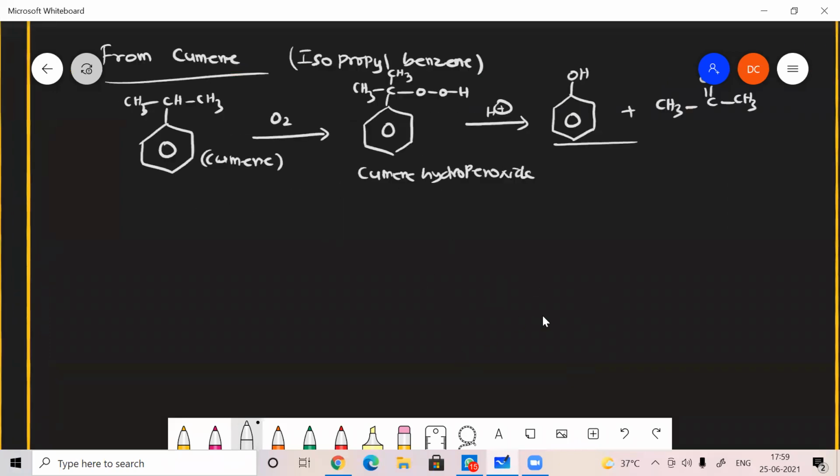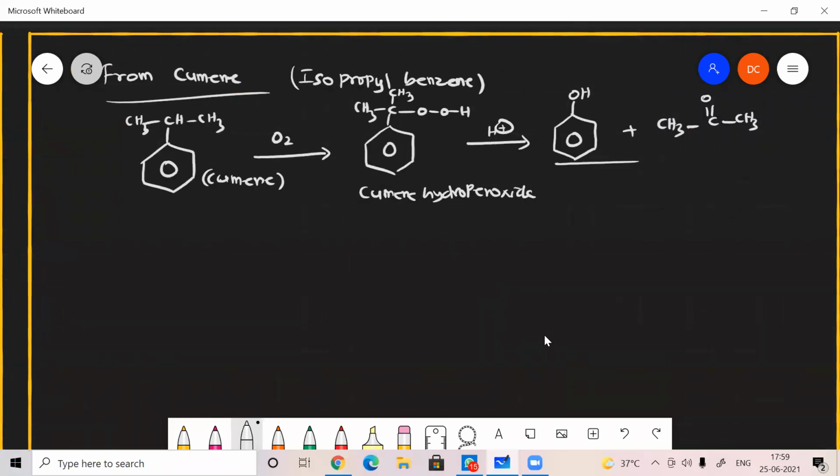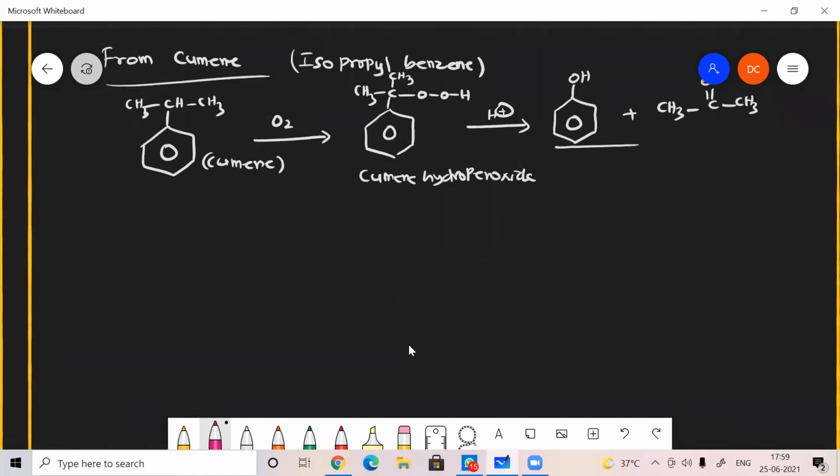Do you want a mechanism for this reaction or not? If you want, I can proceed. Otherwise, I can skip. Sir, is it important, sir? Yeah, somewhat. The preparation from cumene is a definite question, but the mechanism they're not asking.